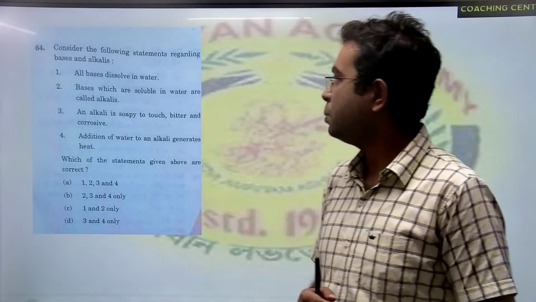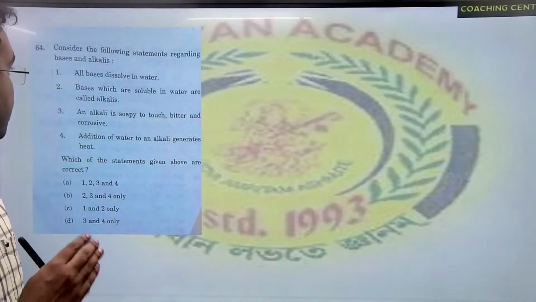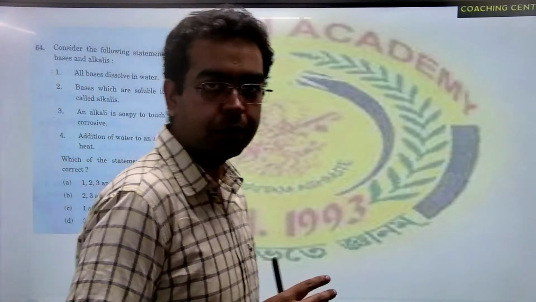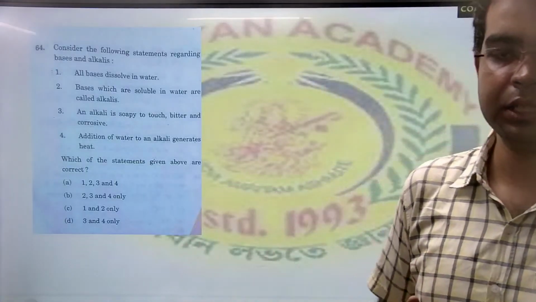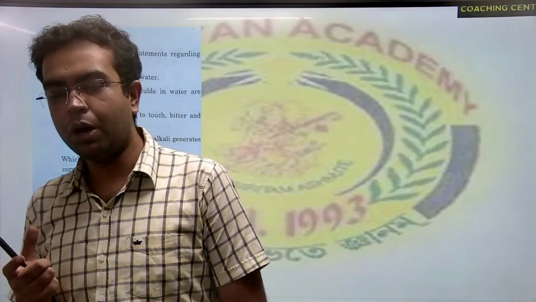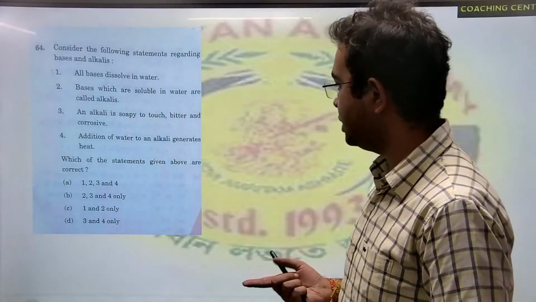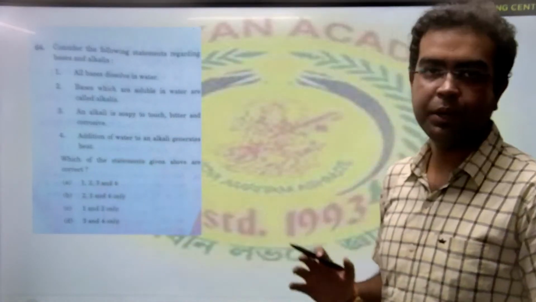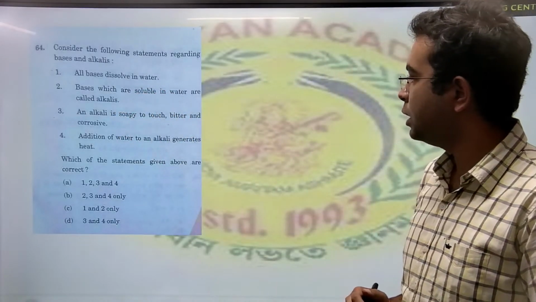Now look here, option 1 is certainly wrong because all bases are not soluble in water. Only those bases that are soluble in water are called alkalis. It's a short statement we say in this subject that all alkalis are bases, but all bases are not alkalis. So 1 is wrong. If 1 is wrong, then A and C are automatically eliminated. Okay? Now 2 and 3 are correct.